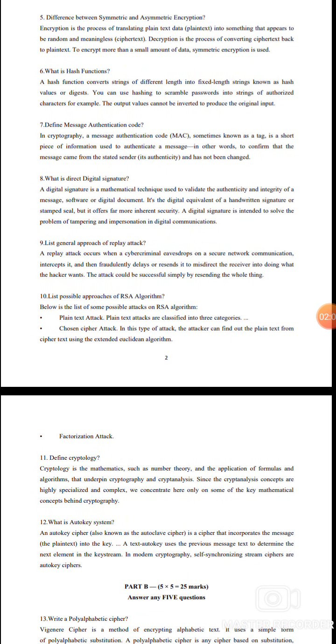6. What is a hash function? A hash function converts strings of different lengths into a fixed-length string known as hash values. We can use hashing to scramble a password into a string of authorized characters. For example, the output values cannot be inverted to produce the original input.